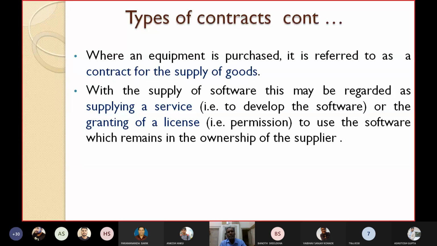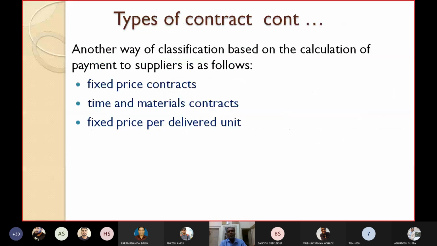So the supply of software may be regarded as supplying a service, that is, to develop the software, or the granting of a license to use the software, where the software remains in the ownership of the supplier. We'll see another classification of contract. This classification is based on the calculation of payment to suppliers, that is, how you are making payments to the firms. The first category is fixed price contracts, then time and materials contracts, then fixed price per delivered unit contracts.